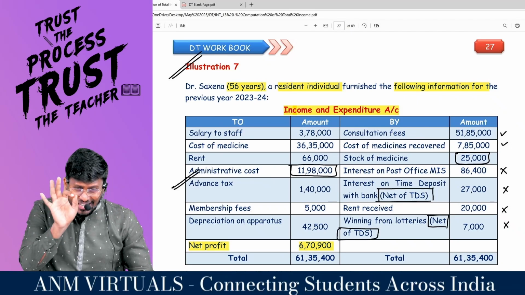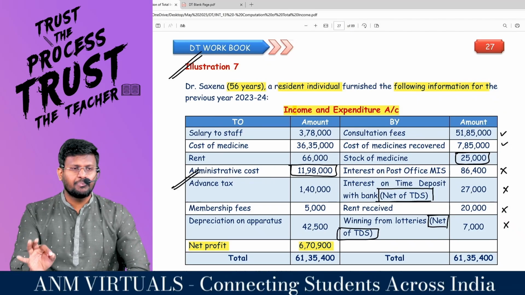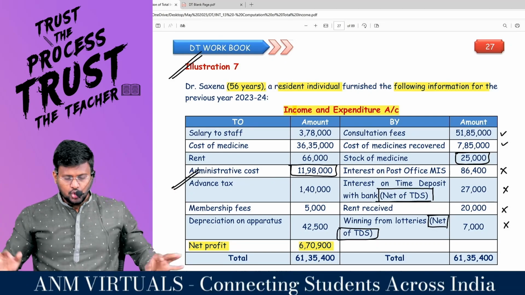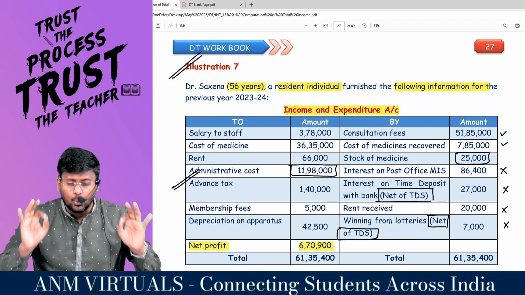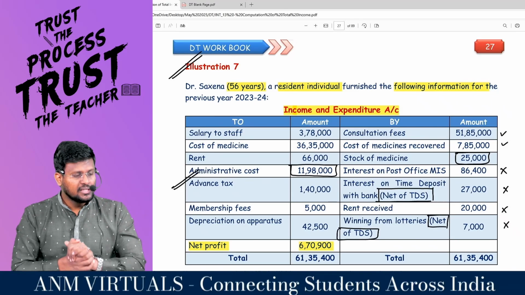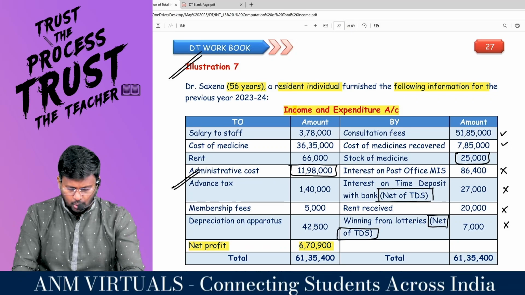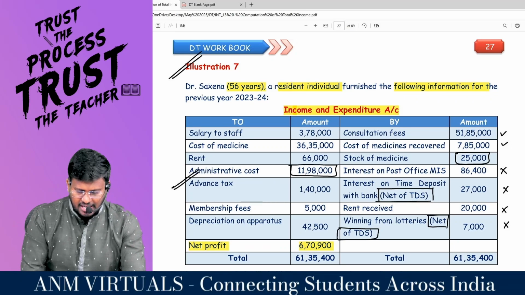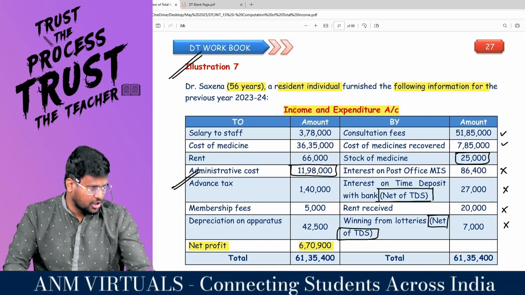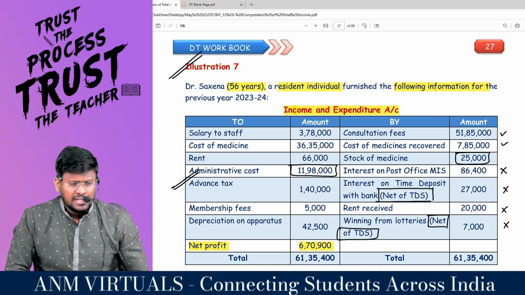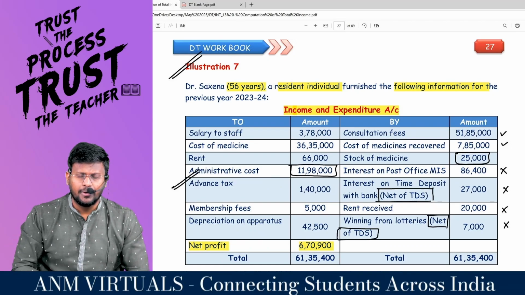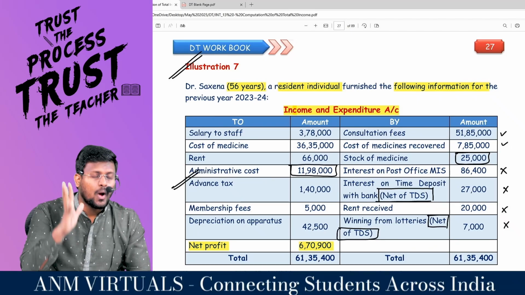Or immediately after the video, take a pen, pencil, rubber, cutter and all, sit and spend the time for 20 minutes. Solve this question on your own without discussion. Then only you can improve your skills. Then, my dear lovable students, you can do this 14-mark question. 14 into 1.8 stands for 25 minutes, the maximum time that you are allowed in the examination. Since I have explained this question, you know all the adjustments. Try to finish it within 20 minutes at home or at class, whatever it may be.